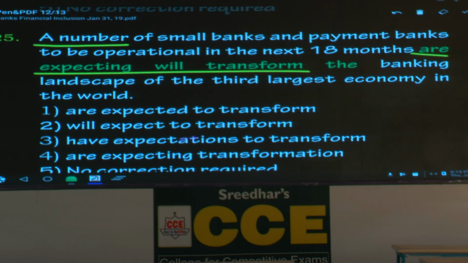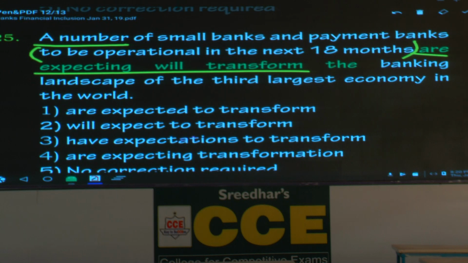Now we will see a number of small banks and payment banks to be operational in the next 18 months. Please put these words in brackets. To be operational in the next 18 months, put in brackets.